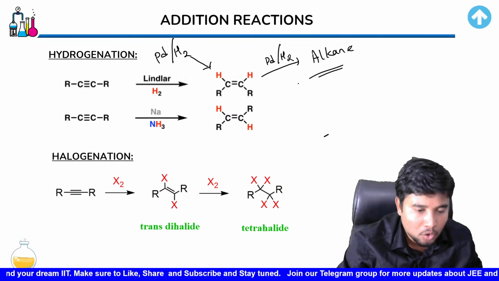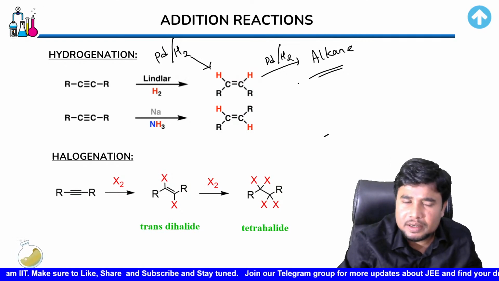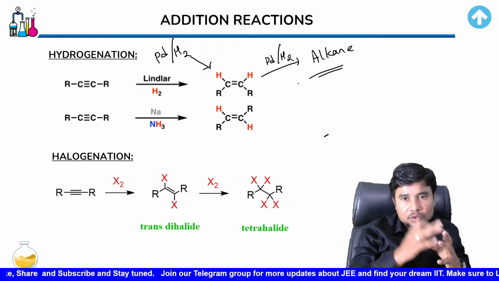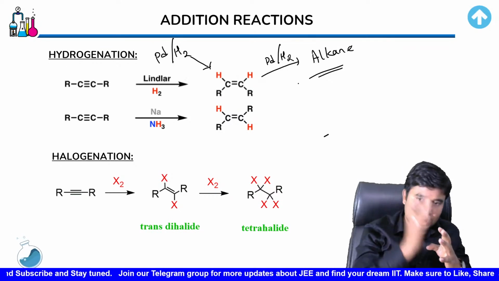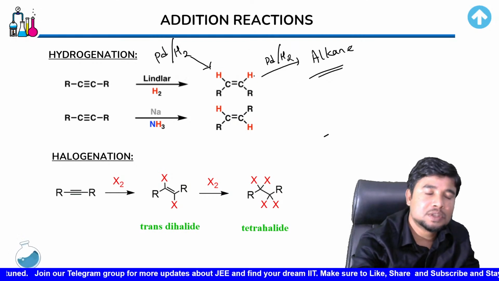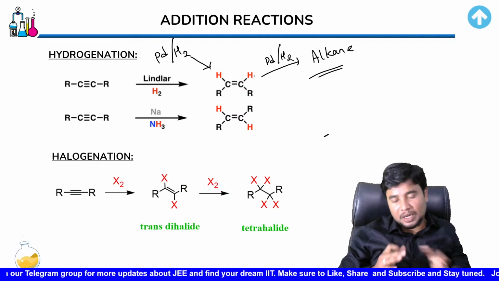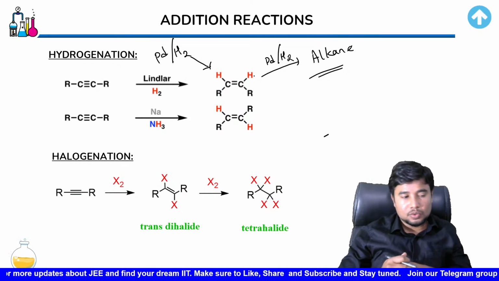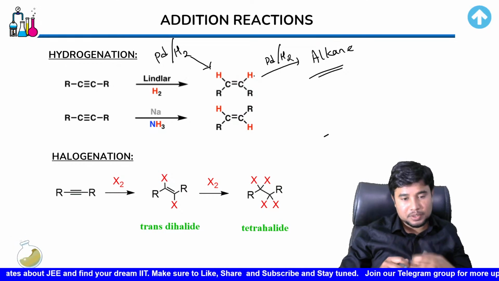So, hoping that is clear to you. And what is Lindlar catalyst? It was that substance that restricts the reaction from going to completion. It halts the reaction at the formation of the alkene itself. What was that? Palladium and hydrogen in the presence of BaSO4 or some other suppressant or depressant.